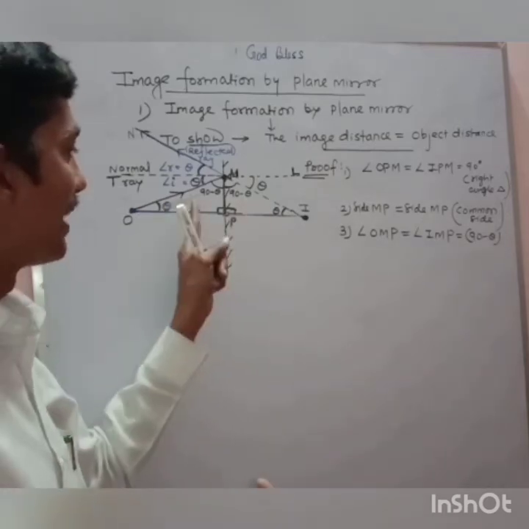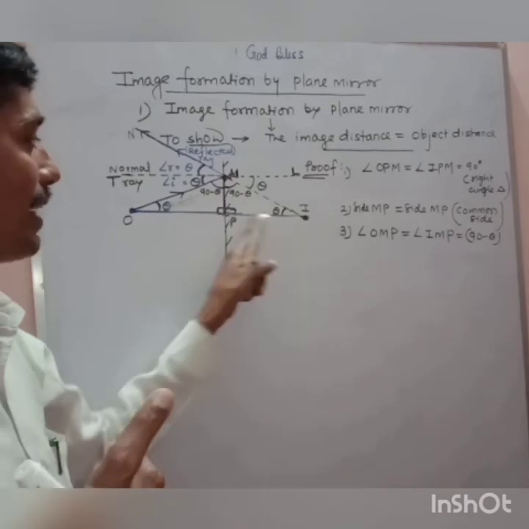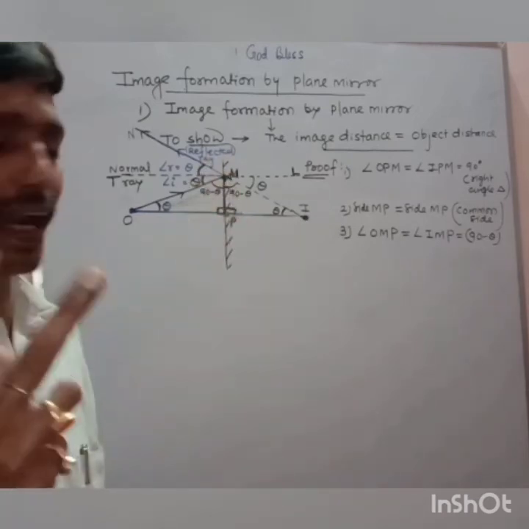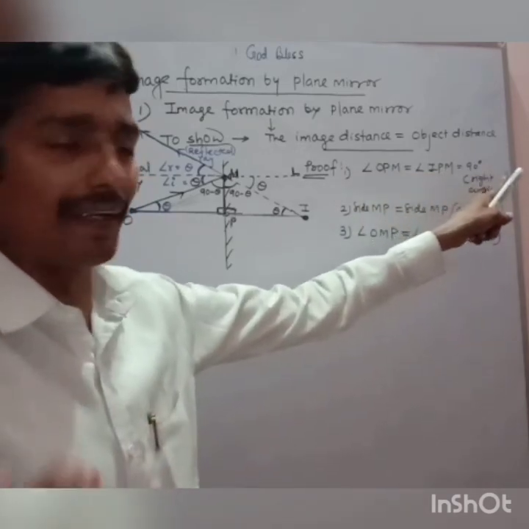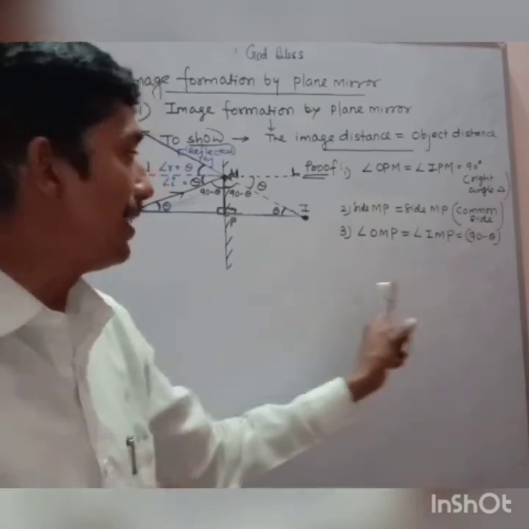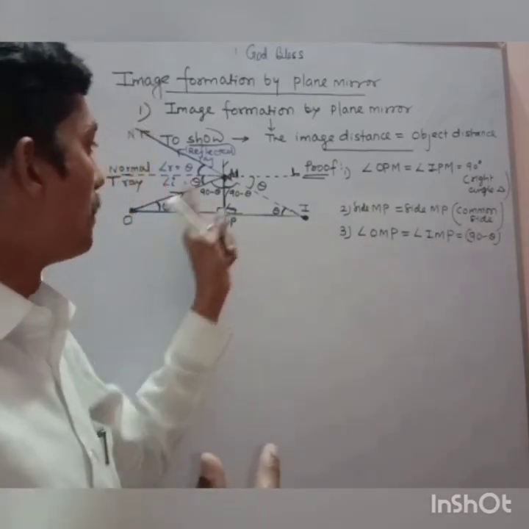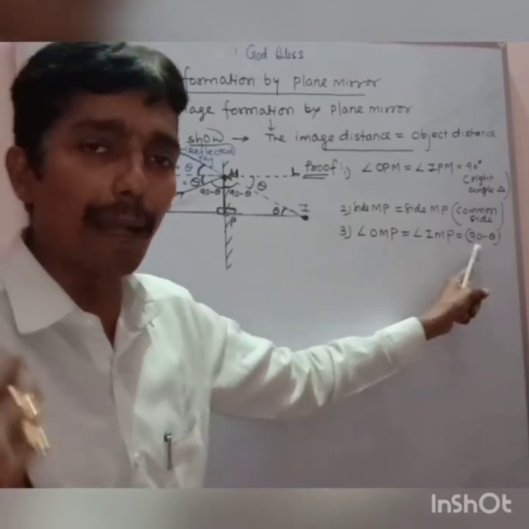In the given triangles, which are the two triangles? The triangle OPM and the triangle IPM. In these two triangles, the angle OPM and angle IPM are equal because of 90 degrees. Side MP is equal to side MP because it is a common side. Angle OMP in my diagram is equal to angle IMP, that is equal to 90 minus theta.